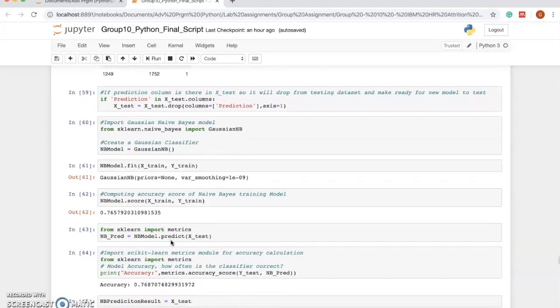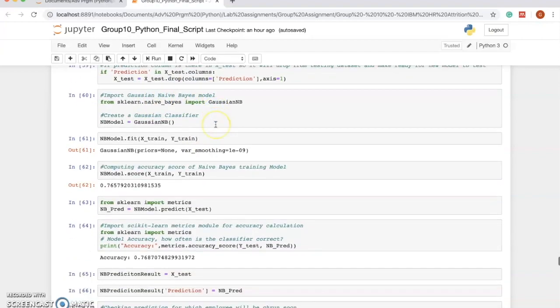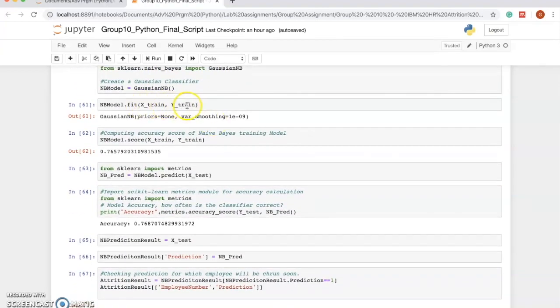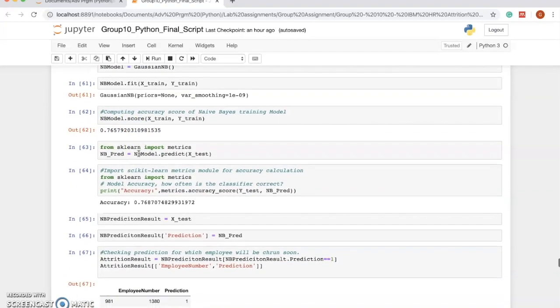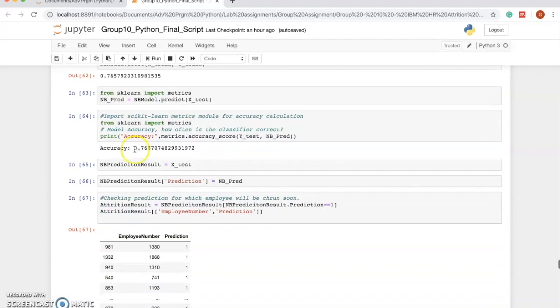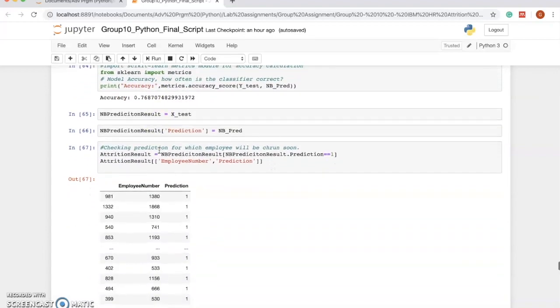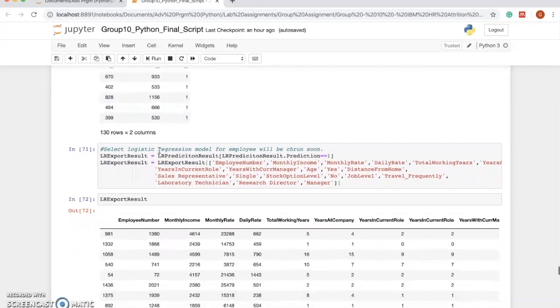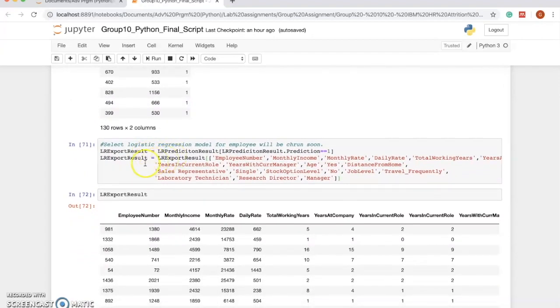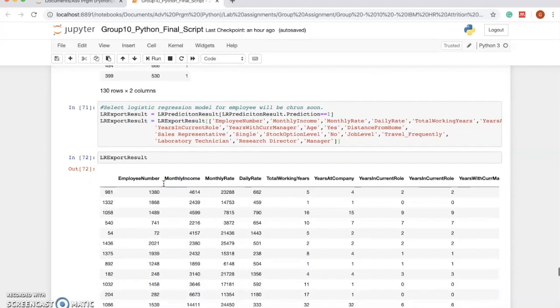We follow a similar process and try to train the naive Bayes algorithm model using the 70% training dataset, as naive Bayes is also one of the best customer churn prediction algorithms. But for this dataset, we found that the training and the prediction accuracy for the naive Bayes model is very low as compared to the other two models. Due to this, we avoid this model for further analysis. On the basis of prediction accuracy, we found that logistic regression produces more accurate results on this particular dataset.